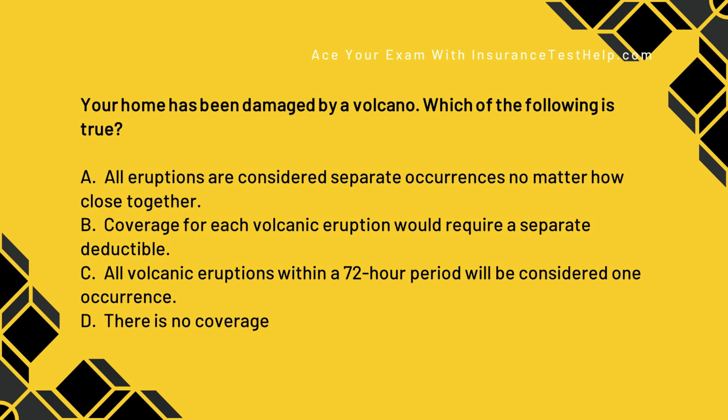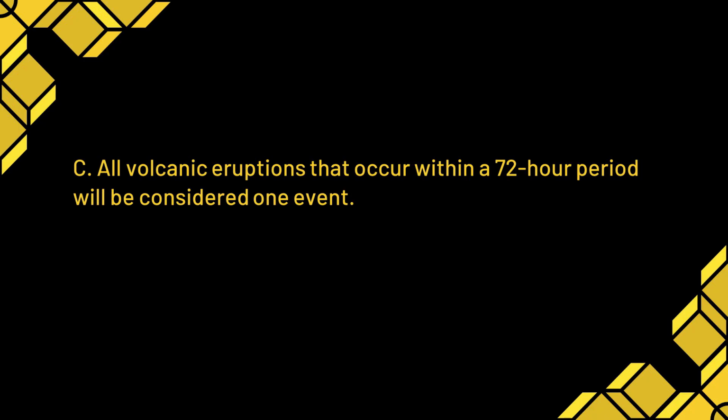Or D, there is no coverage for volcano. This is one of those hour-based ones where you need to know your times. The correct answer is C. All volcanic eruptions that occur within a 72-hour period are considered one event. So make sure you have a little mental note on the time period for volcanoes.